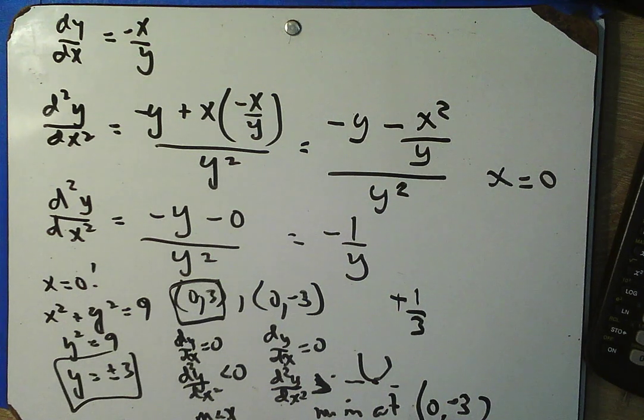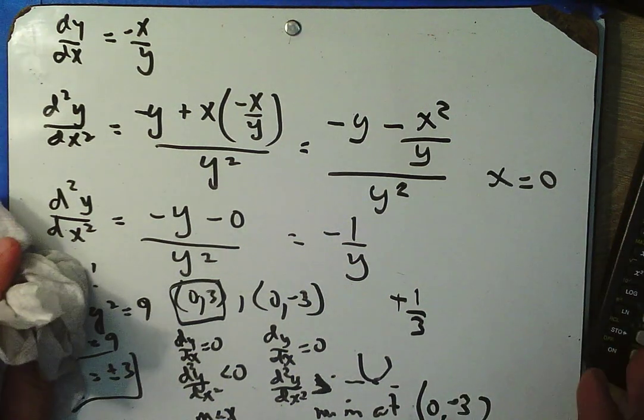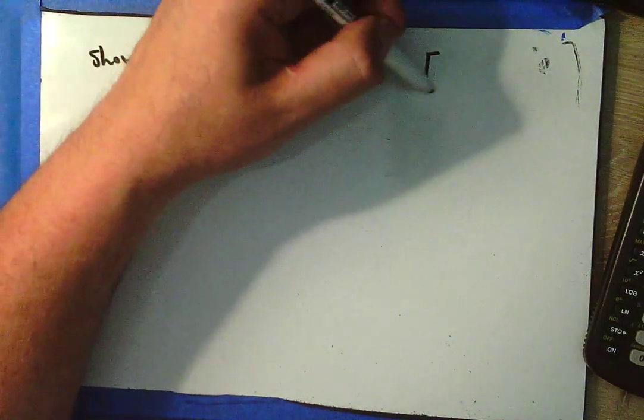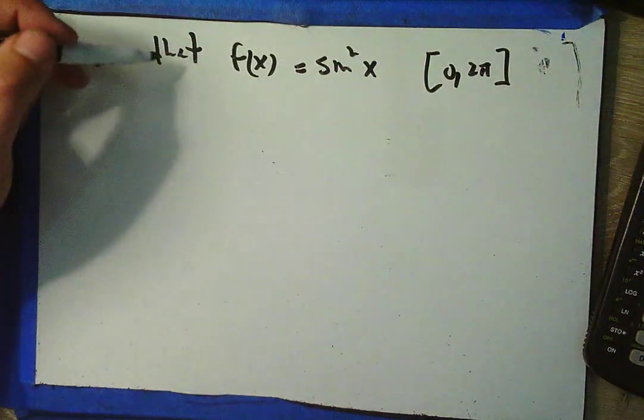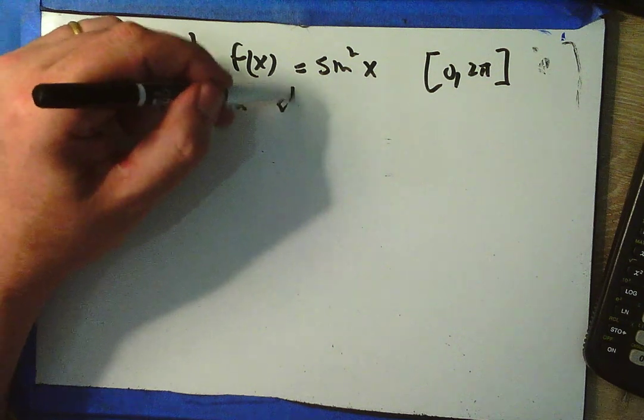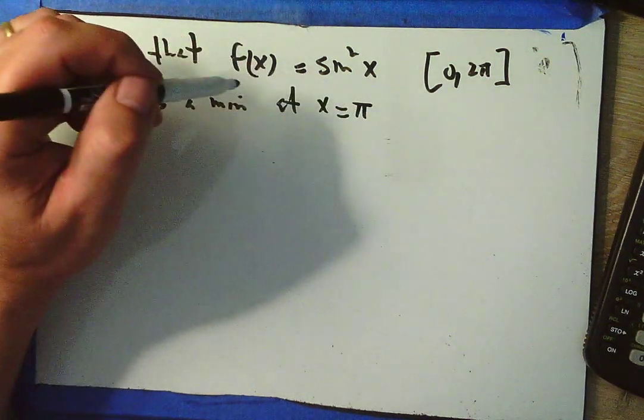Okay. Let's take a look at the time. The time is 47 minutes. Let's get in one more practice problem. How about: show that f of x equals sine squared x on 0 to 2 pi has a min at x equals pi.